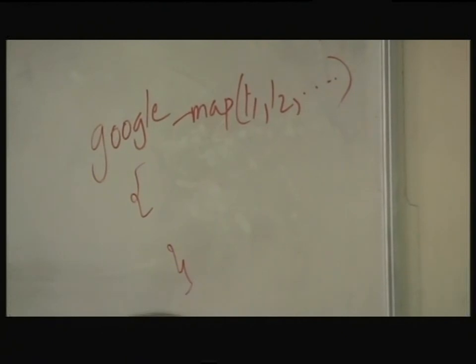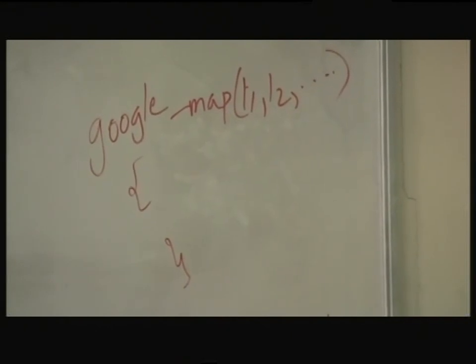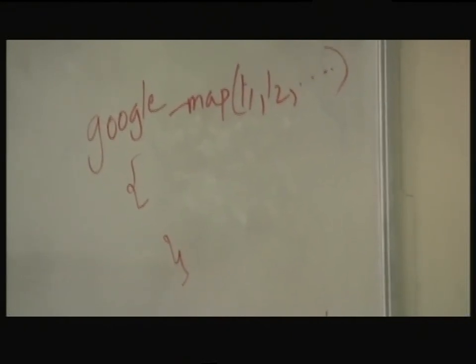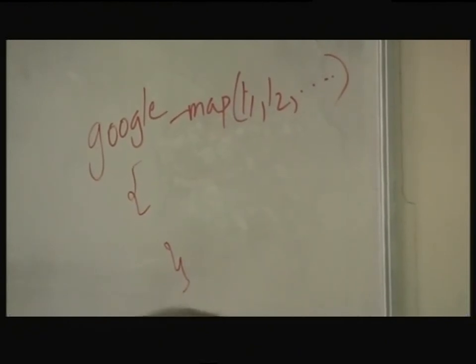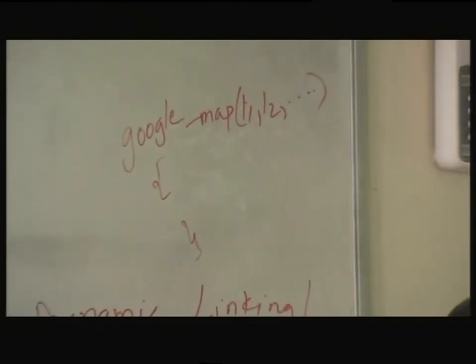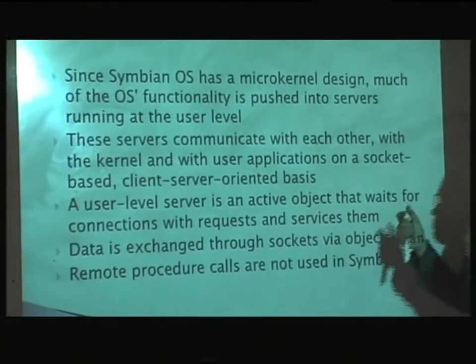And this is transparent in the sense that I don't know whether this is happening over the network or not. If I'm just looking at the program, I will never find out whether this is happening over the network. I will just assume that it's happening locally on the machine. Okay? So that is a very standard way of communication. A lot of the Java programs or Amazon services and so on will use this kind of functionality, RPC.